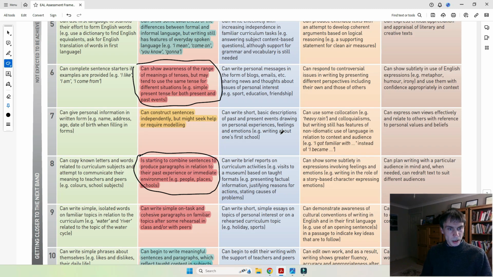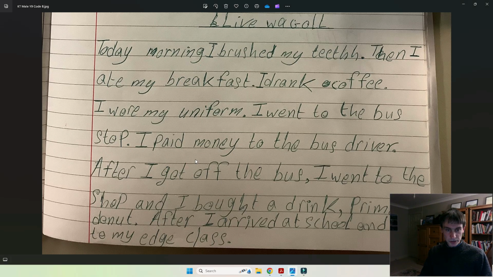situations. So what we want to do is for this learner to develop an understanding of a difference between past simple, the regular past simple that the learner seems to be already able to use relatively well. But as I said before, there are other versions such as past progressive. So I was brushing, I was eating, I was drinking, I was wearing, and so on and so forth.